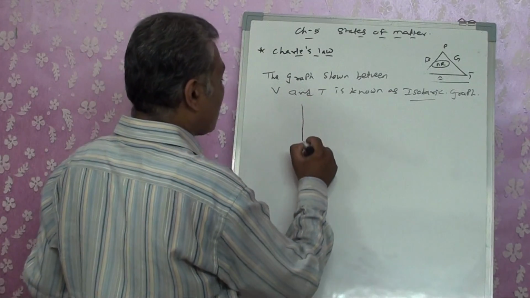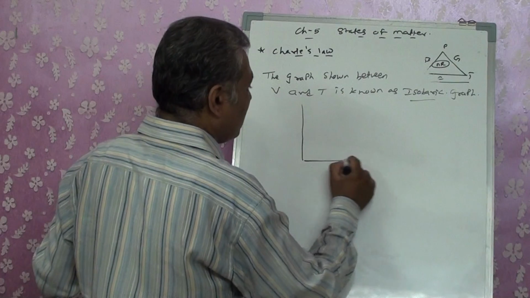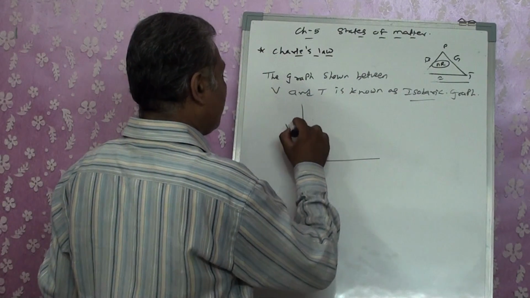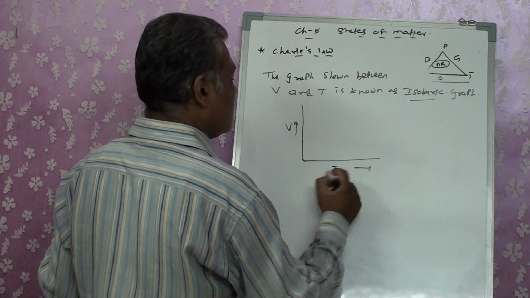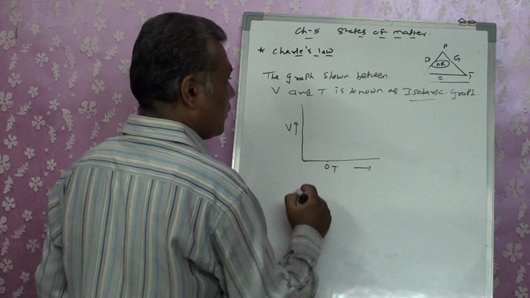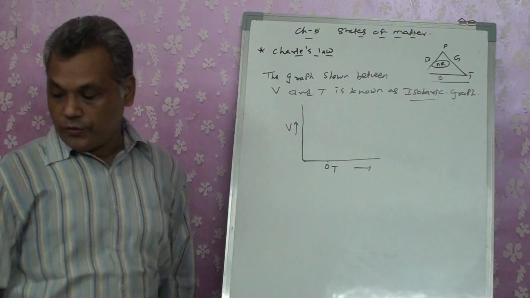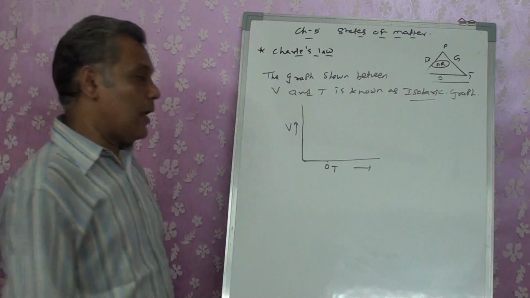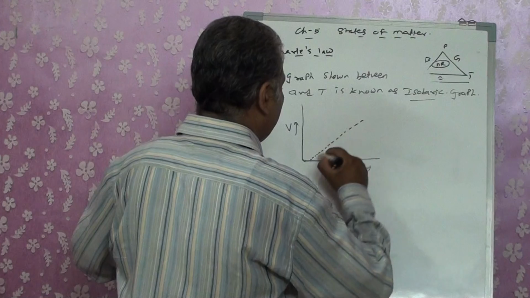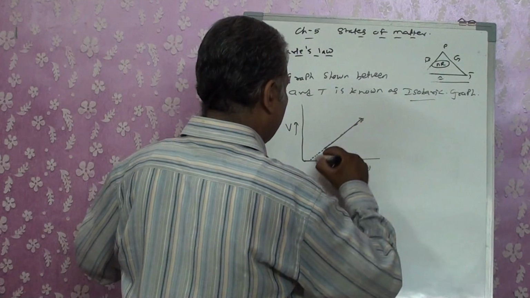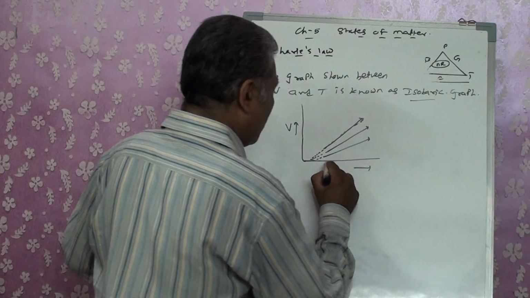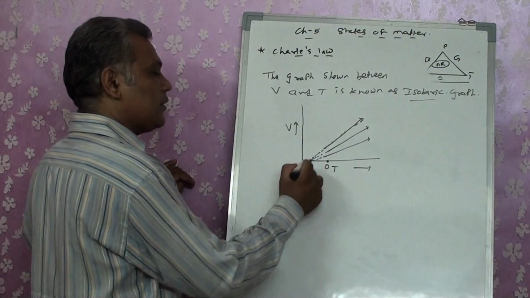Here is the graph we are going to get. It's interesting. This is V, this is T. I'm going to get T over here as 0, right? Then what will happen? I'm not going to get the graph starting point as the initial point.